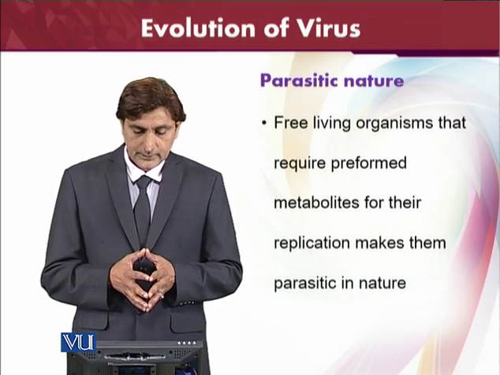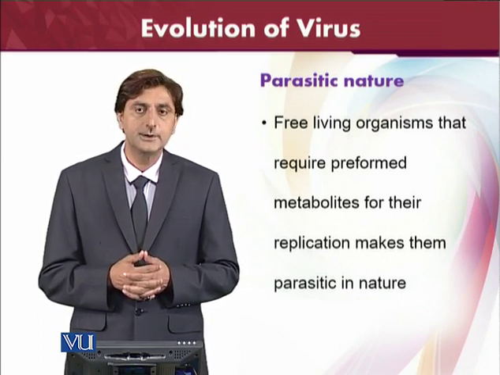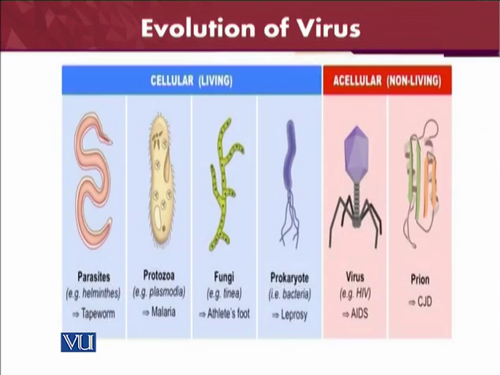Free living organisms perform metabolism for their replication, which makes viruses parasitic in nature. Here we can give examples of some cellular living and non-cellular organisms. These are the parasites: protozoa, fungi, and the prokaryotes, then the viruses, and then we have some cellular and acellular. We can see the viruses and the prions are non-cellular, non-living because they cannot replicate by themselves. However, the living ones, the prokaryotes, the bacteria or the fungi, can replicate by themselves, while the prions and viruses are unable to replicate by themselves.